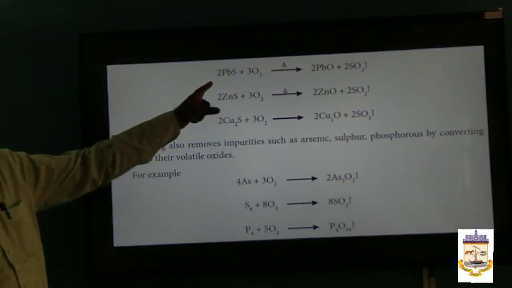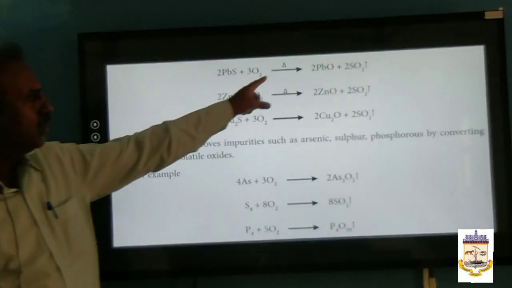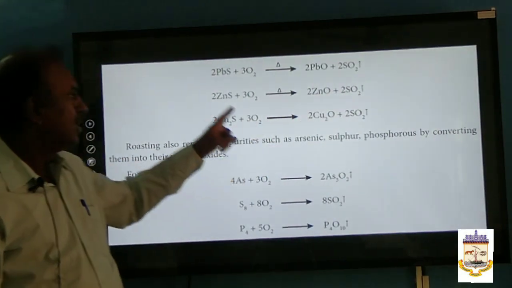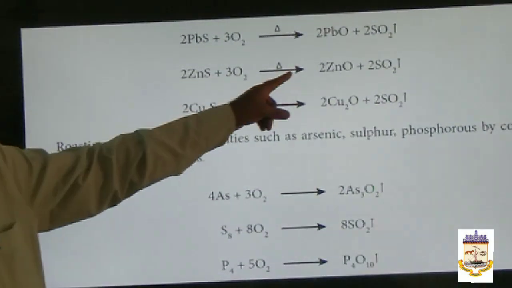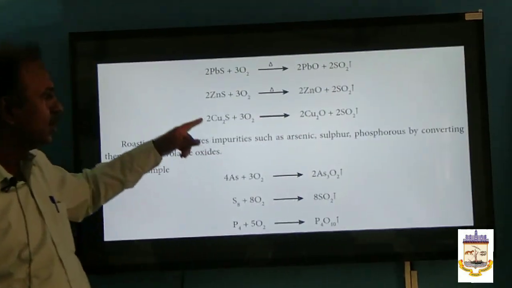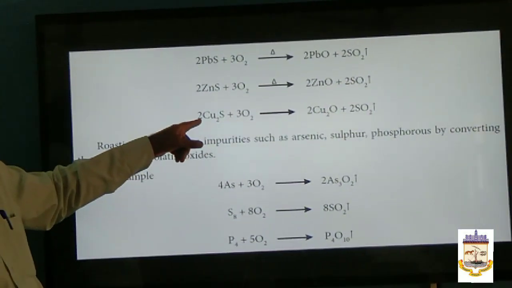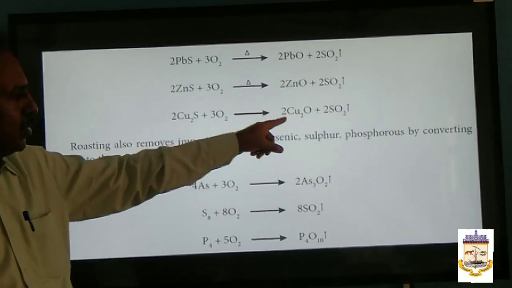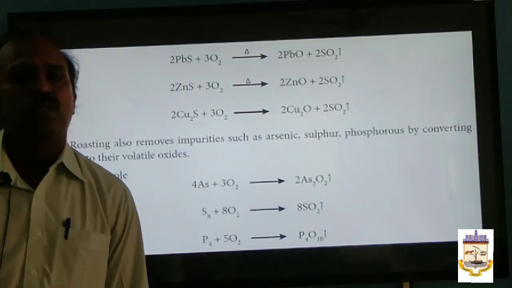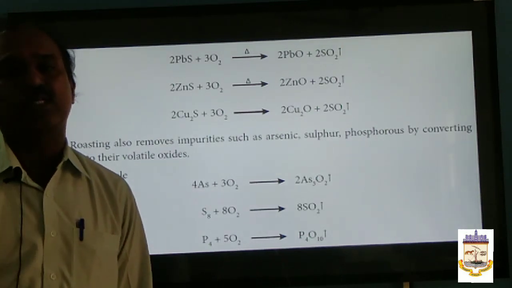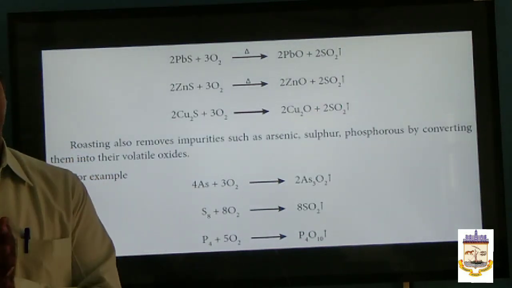Galena, when heated with oxygen, gives PbO plus SO2. Zinc sulfide, that is zinc blende, heated with oxygen gives zinc oxide plus sulfur dioxide. Cuprous sulfide, or copper glance, heated with oxygen gives cuprous oxide and sulfur dioxide. The sulfur dioxide is a pollutant gas, but we can collect it separately.